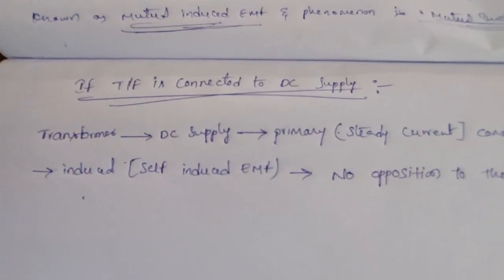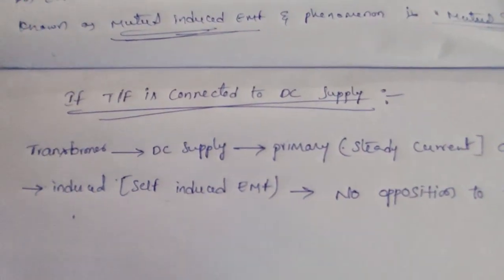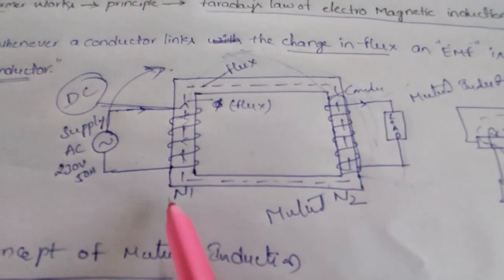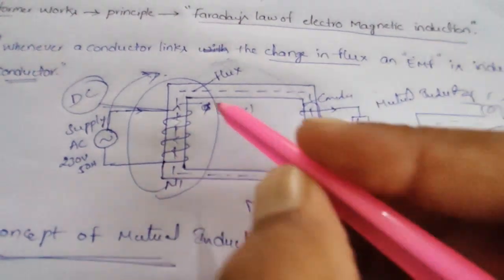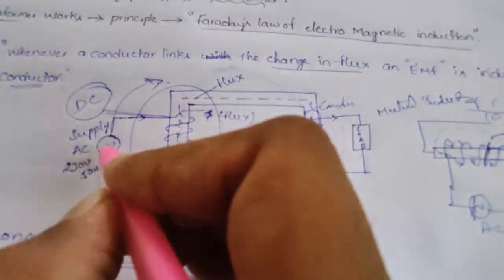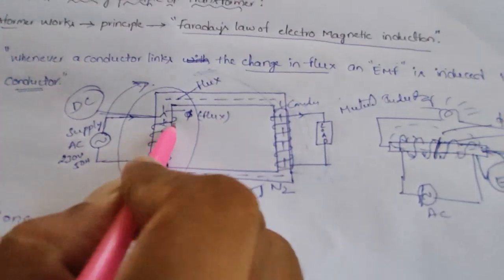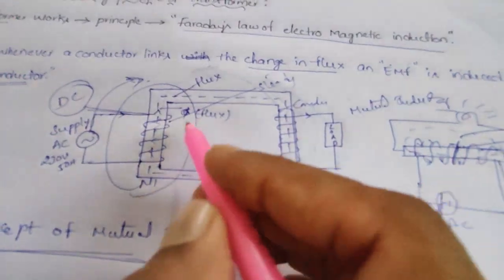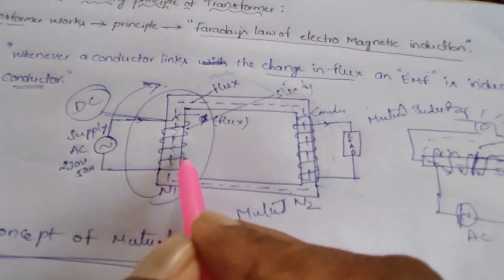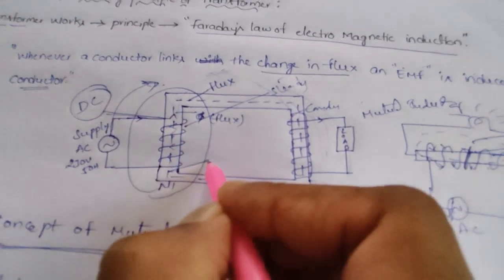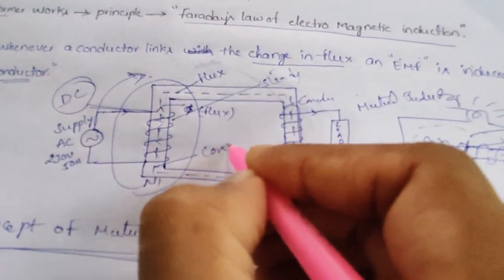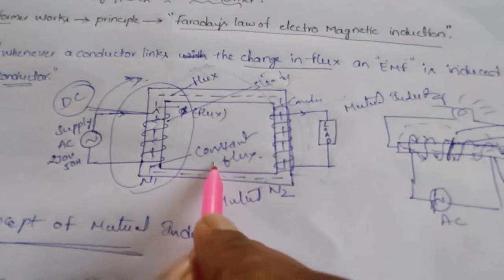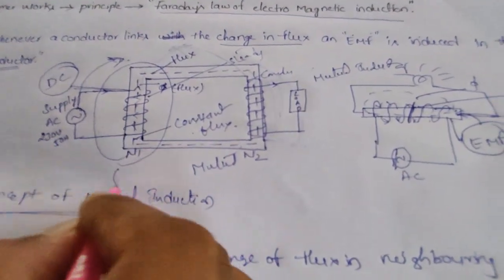If the transformer is connected to DC supply, the primary winding will draw DC current. When we give the DC supply, it will give steady current. When the steady current is coming through this winding, a constant flux is produced. Hence, there is no back EMF.